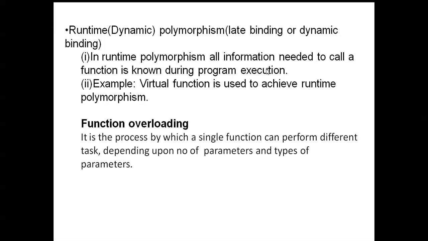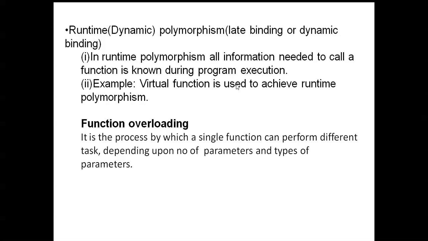That is called runtime polymorphism. A virtual function is used to achieve runtime polymorphism.